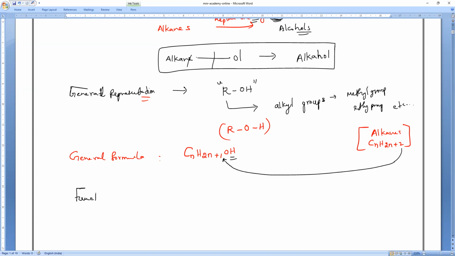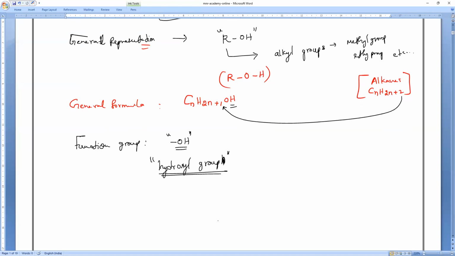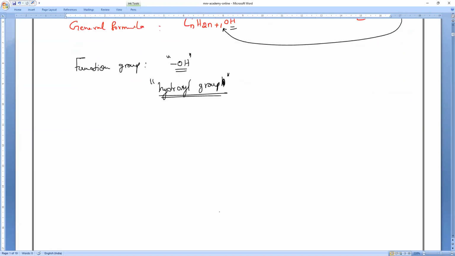Clear, everyone? So what is the functional group of alcohol? Anyone? The functional group of alcohol is the bond OH. And what is another name for this OH? Hydroxyl group. So please remember that: OH we call a hydroxyl group. That is a very, very important thing. It is attached to the carbon atom by replacing one of the hydrogens. So that's all it is.